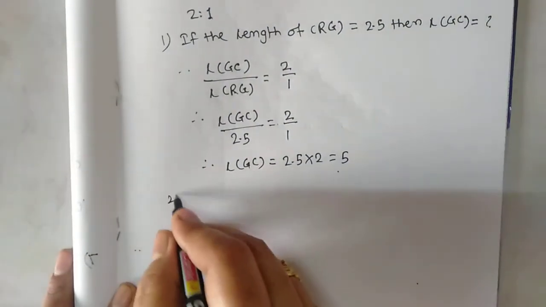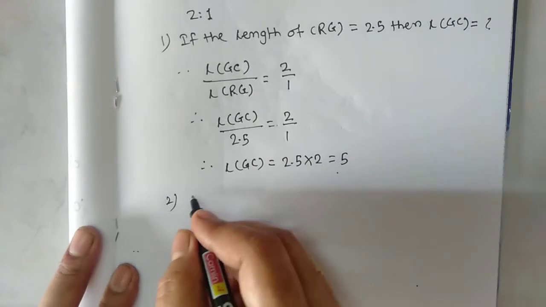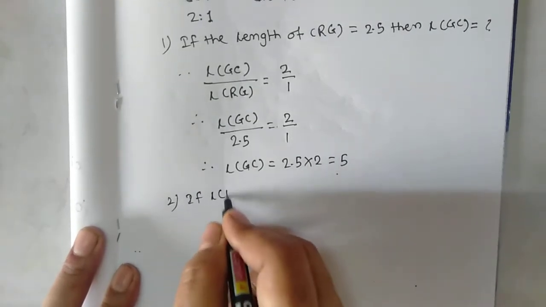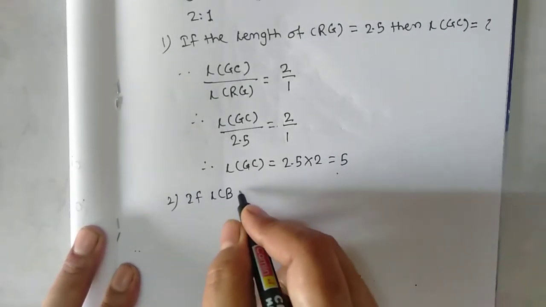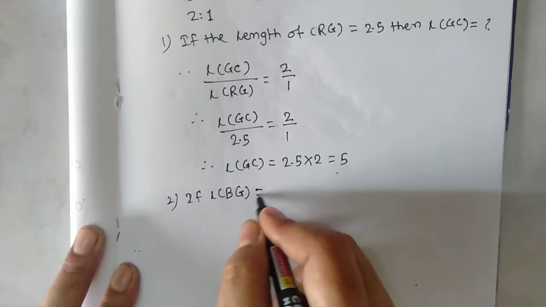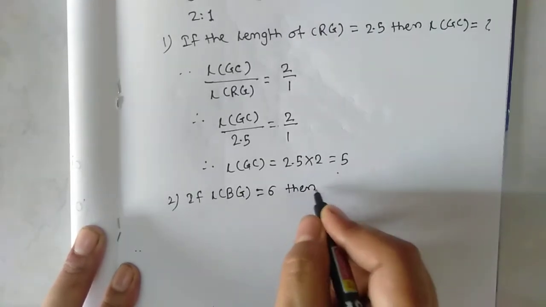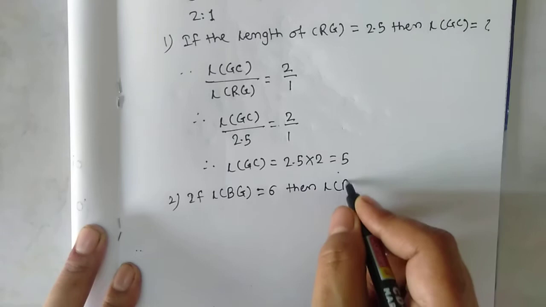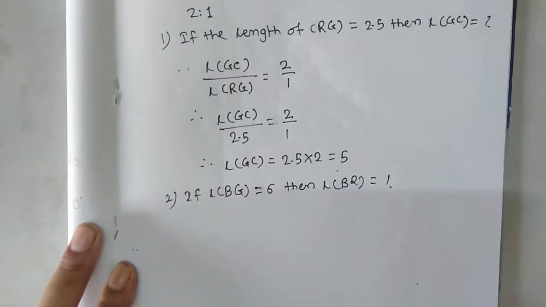Now see the second. If length of BG is equal to 6, then length of BQ is equal to question mark.